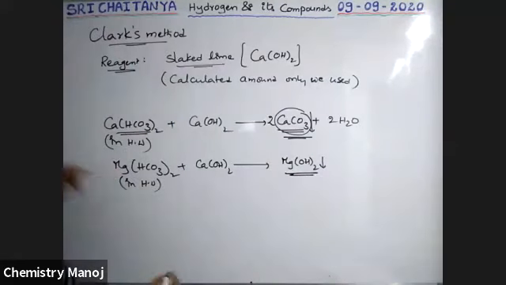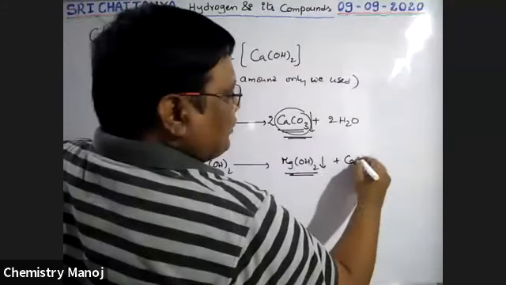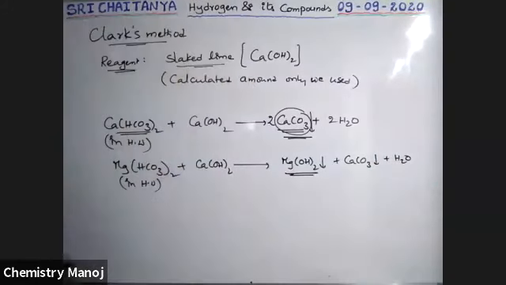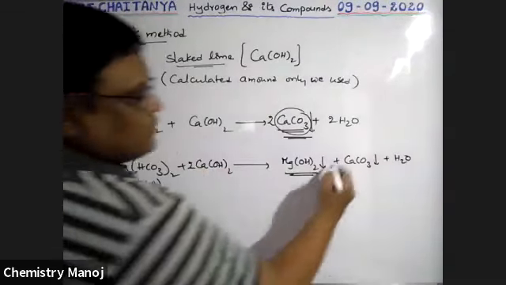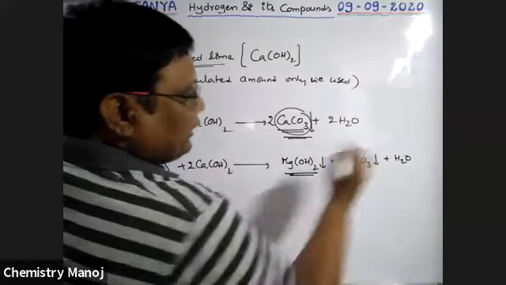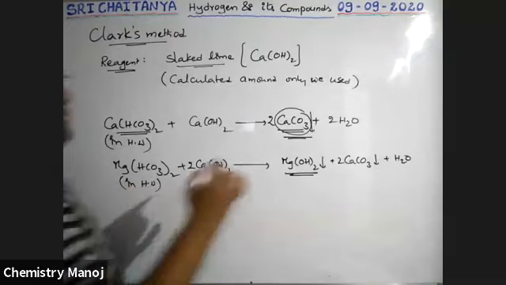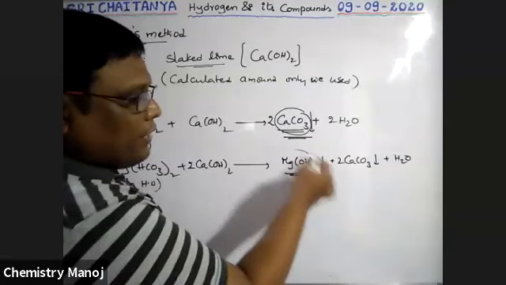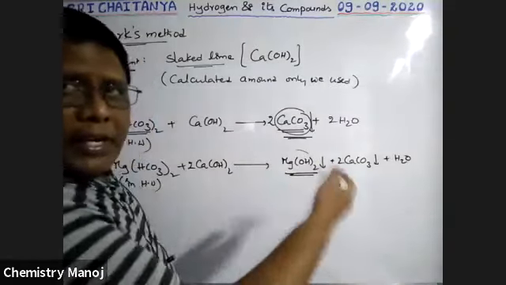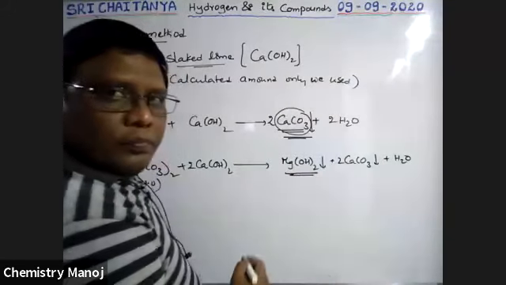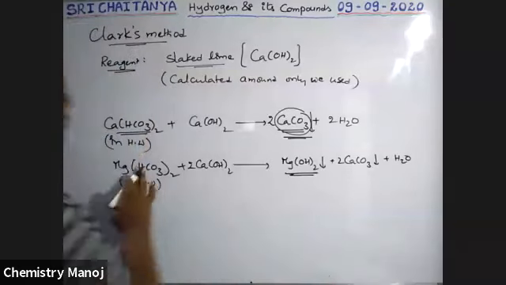Magnesium hydroxide, calcium carbonate and water. So for our convenience, it is 2 Ca(OH)2, it is 2 CaCO3. So that means all the magnesium bicarbonate is separated out as magnesium hydroxide and the remaining is calcium carbonate. Both these are insoluble in water, both these precipitate out. That means all the bicarbonate is separated out.